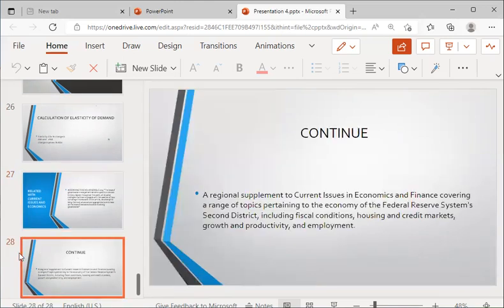Continuation about the current issue. The regular supplement, Current Issues in Economics and Finance, combines a range of topics pertaining to the economy of the Federal Reserve System's Second District, including fiscal conditions, housing and credit markets, and employment.